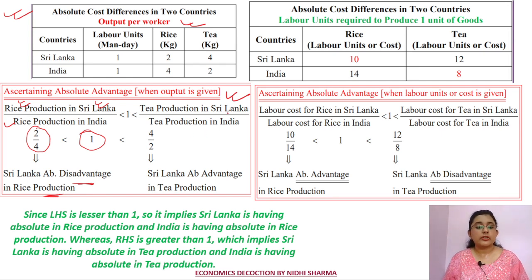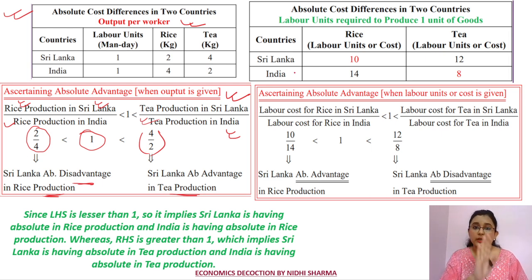Similarly, if we compare Sri Lanka and India for tea production, we can see that 4 by 2 is greater than 1. So Sri Lanka has an absolute advantage in tea production, because we are measuring tea here and Sri Lanka is the numerator. Since the LHS is less than 1, it implies that Sri Lanka is having an absolute disadvantage in rice production and India is having an absolute advantage in rice production, whereas the RHS, the right hand side, is greater than 1, which implies Sri Lanka is having an absolute advantage in tea production and India is having an absolute disadvantage in tea production.